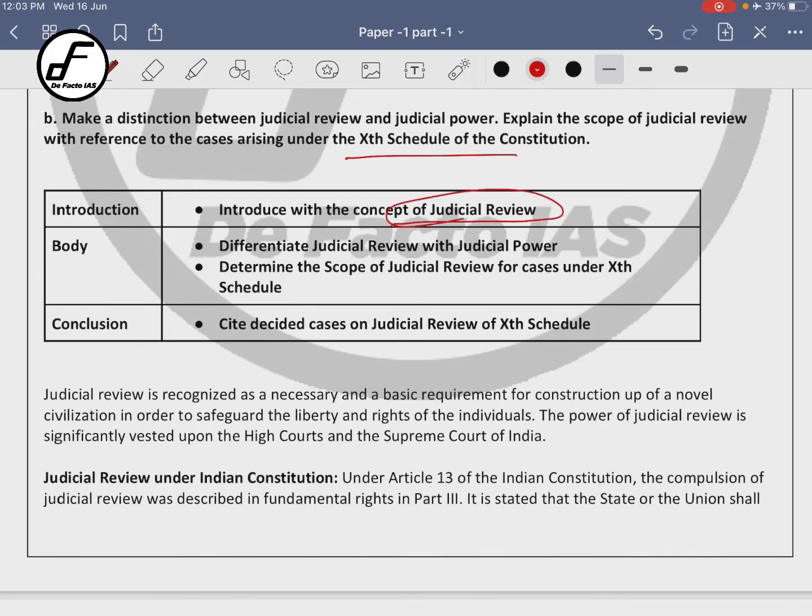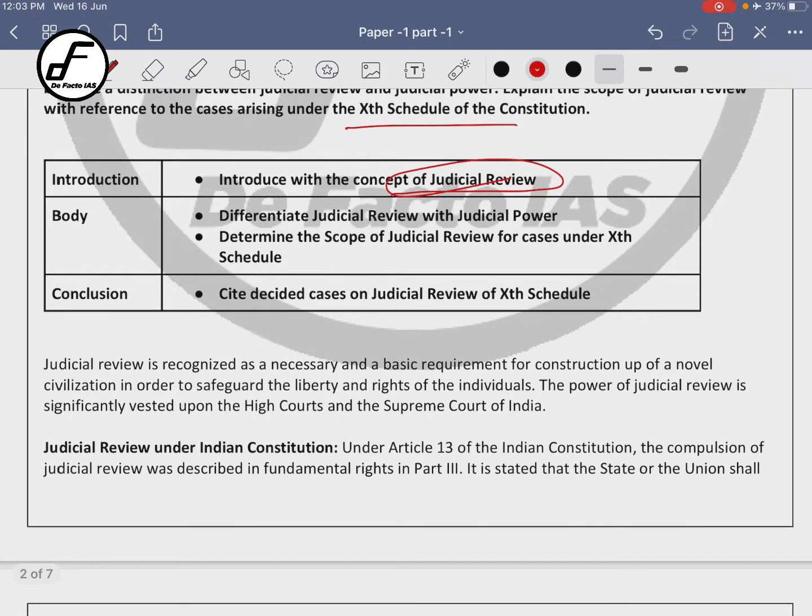Okay, so how do you write this question? You will first introduce the concept of judicial review and write how it is an intrinsic part of our Constitution. Then you will explain how Articles 226 and 32 strengthen judicial review by providing writs, which are inherently judicial review only. Then you will differentiate the meaning between the two, right?